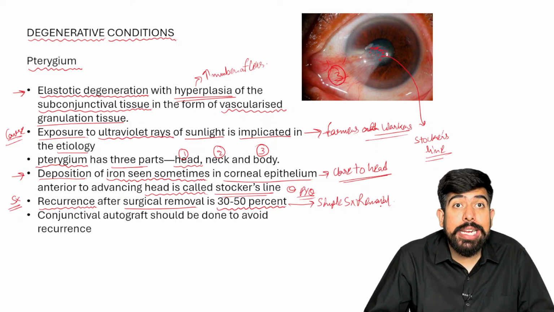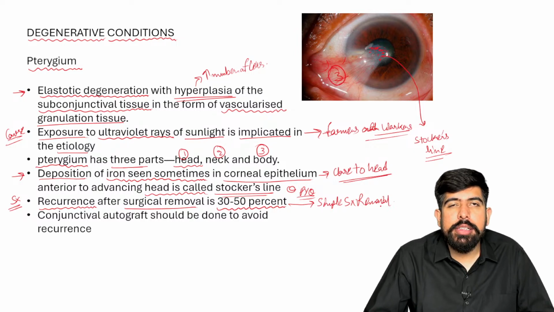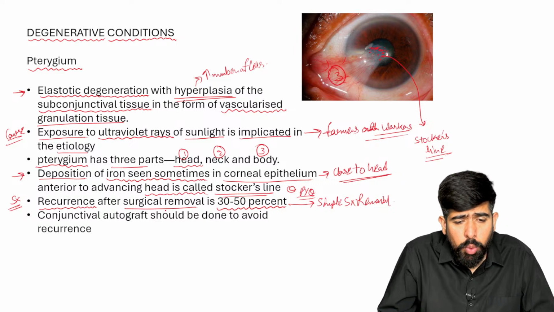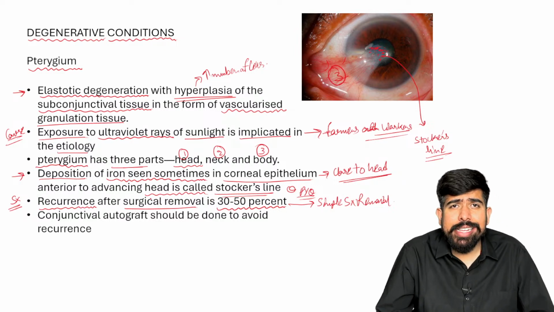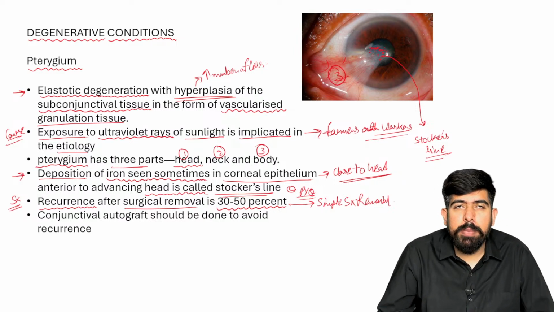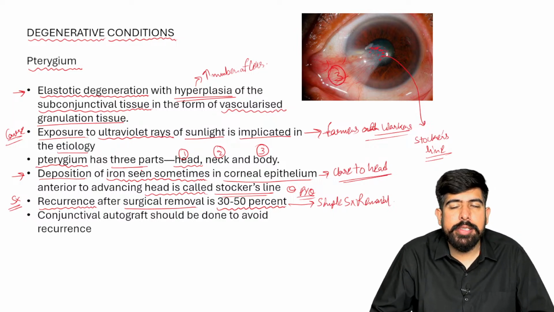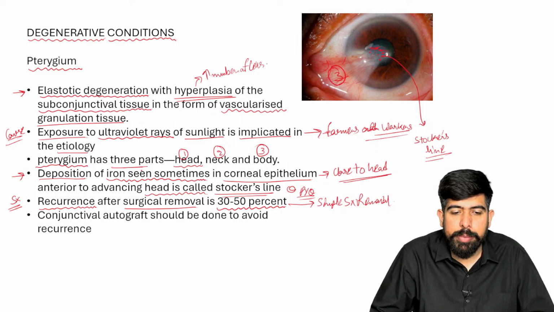That is known as recurrence of pterygium. It is not possible to keep doing the surgery again and again, with a 30 to 50% chance of recurrence in the patient.